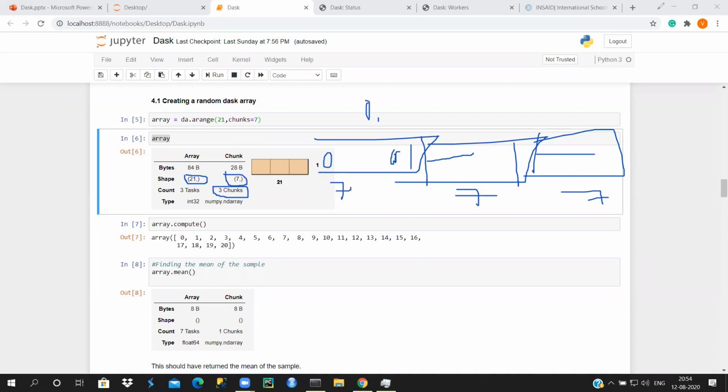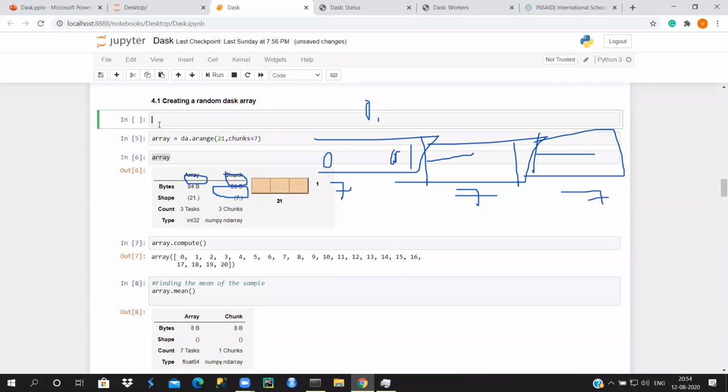Now if you want to look at your array, what you usually used to do in Python is create a range. You used to write this code and execute it, and then if you call the array object, you will get this array displayed, and the output will be like this, right?